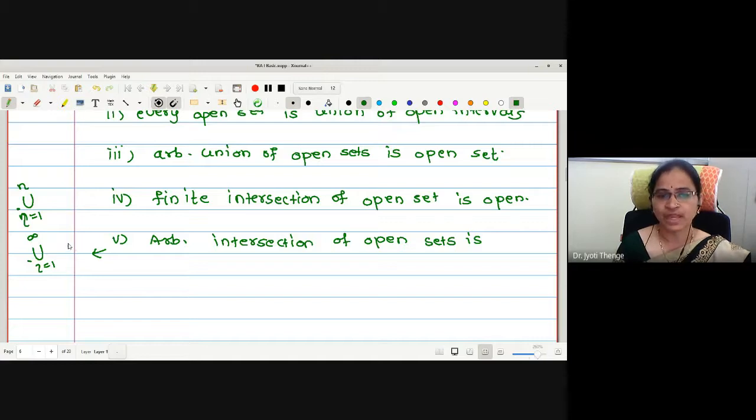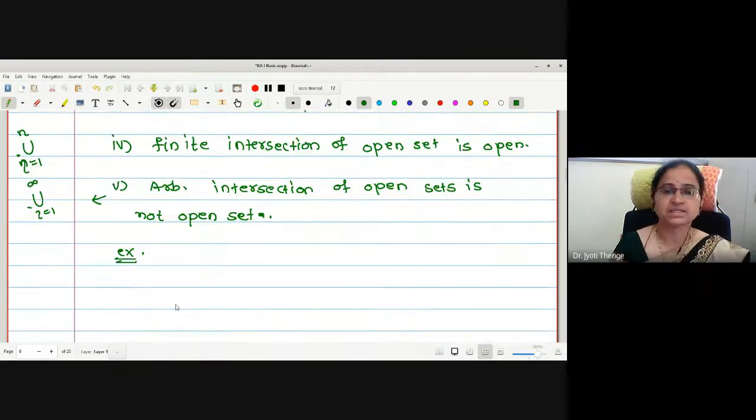Correct? And what does the property tell us about the arbitrary intersection of open sets? It's not open. Arbitrary intersection of open sets is not an open set. Let me give you an example here. Whenever we say that a statement is not true, it is sufficient for us to produce one example. If I take an open interval minus 1 by n to 1 by n, for n a natural number.